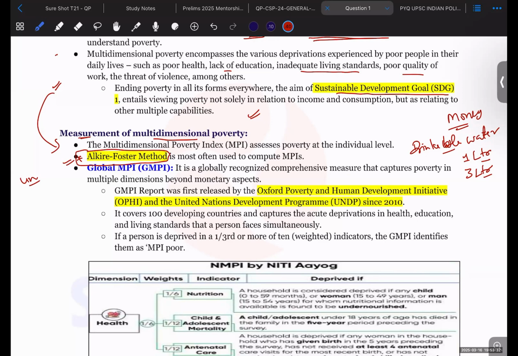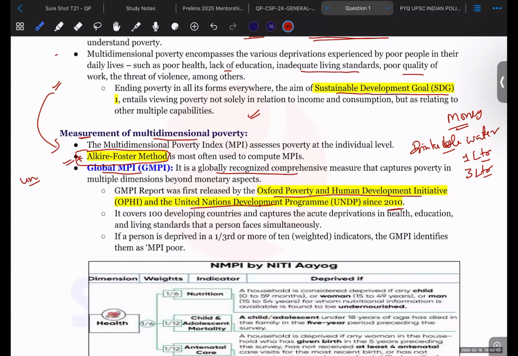Now, another thing is that the Global Multidimensional Poverty Index is also there, which is a globally recognized methodology to compute multidimensional poverty. It is released by the Oxford Poverty and Human Development Initiative along with the United Nations Development Programme (UNDP), and it has been released since 2010.